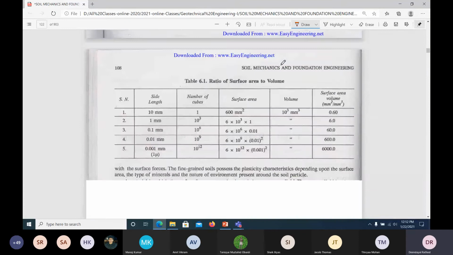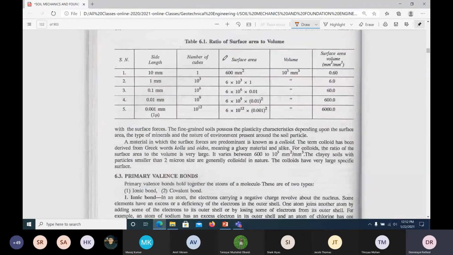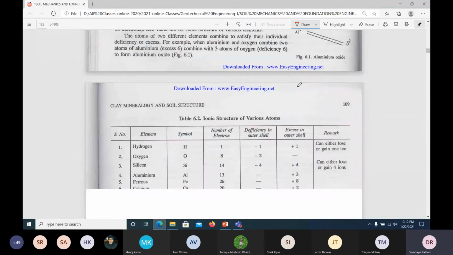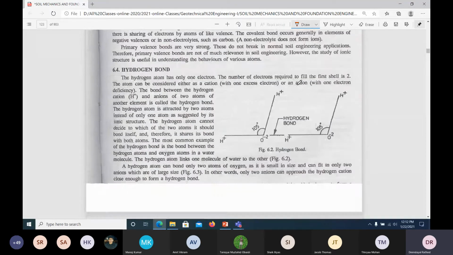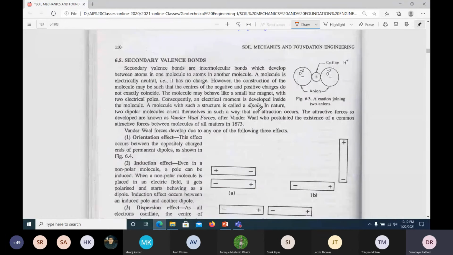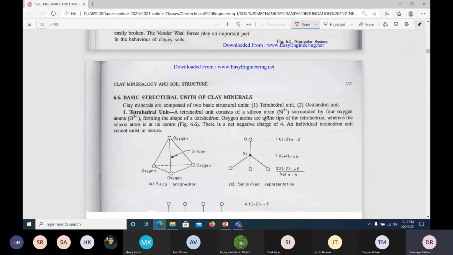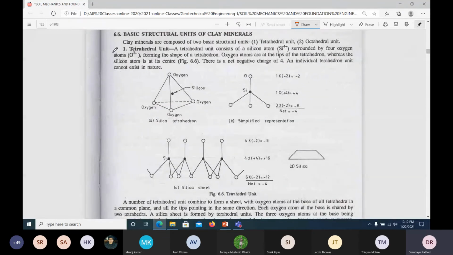This is what is given: gravitational forces, surface ratio, primary influence, something like that. You can go through this one, you can read it and understand easily. Some hydrogen bond. In the basics they have given plus and minus and so on. So these are the things I have explained, okay?